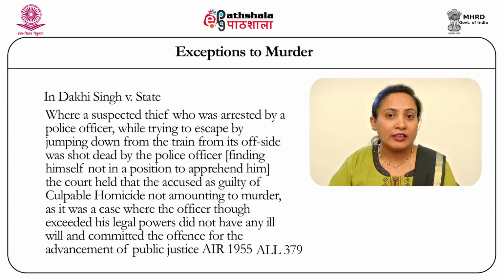Now, the only reason why he shot at the victim was that he felt that he would otherwise lose the custody of that particular person. The court over here sees this as a case of exceeding the legal authority that the law confers upon the public servant, but because he had no mala fide intention and committed the act only while exercising his legal duty, it makes it an offence of culpable homicide not amounting to murder.